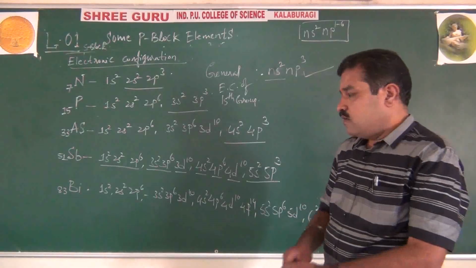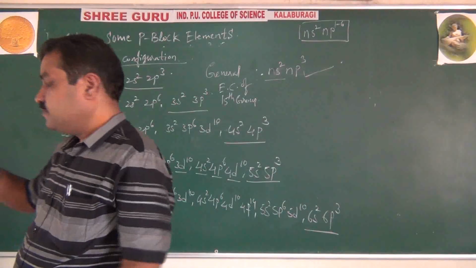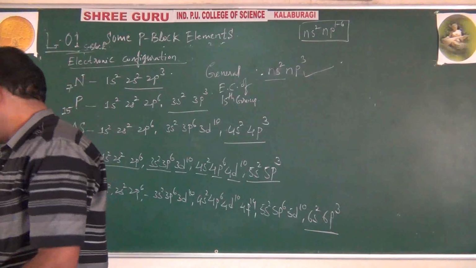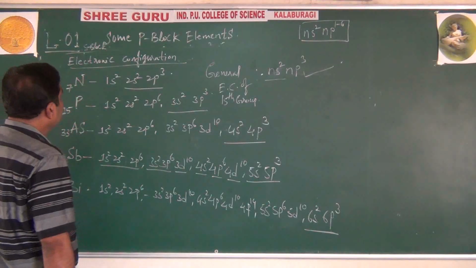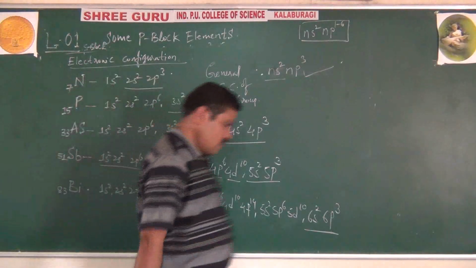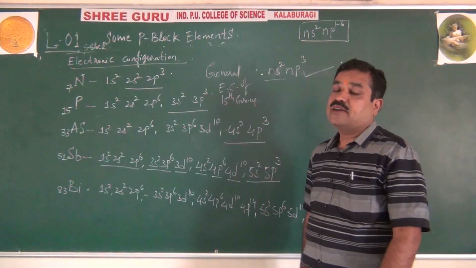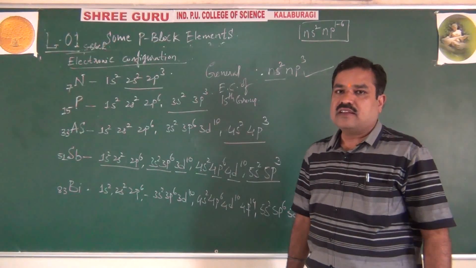Okay, after understanding the electronic configuration of the elements, now I will take you to the next one. What are the other physical properties? Atomic radius, then ionization enthalpy, then lastly electronegativity. That I will cover.